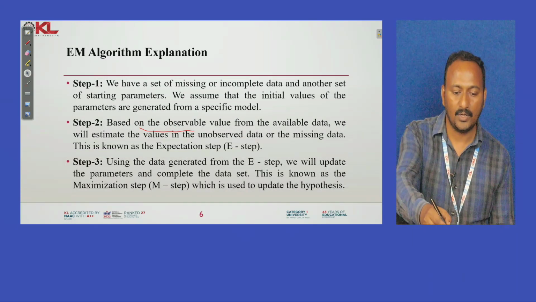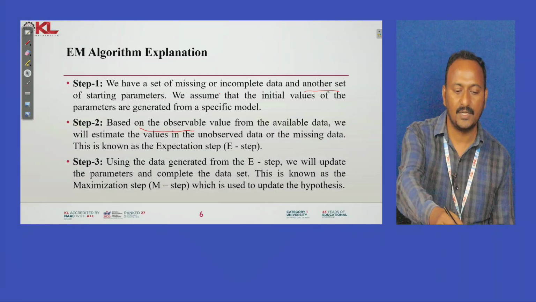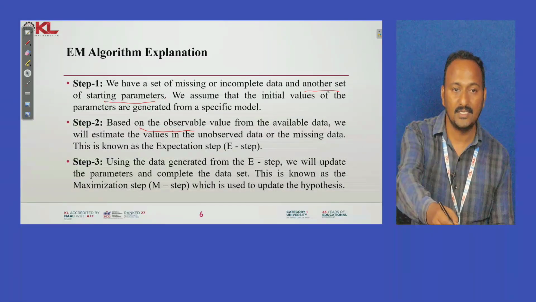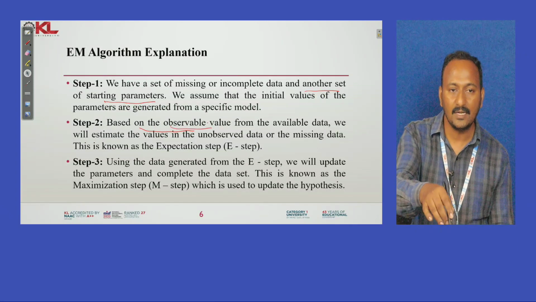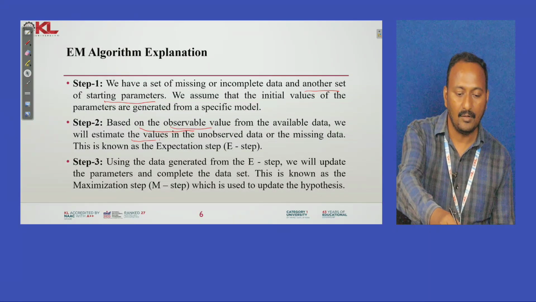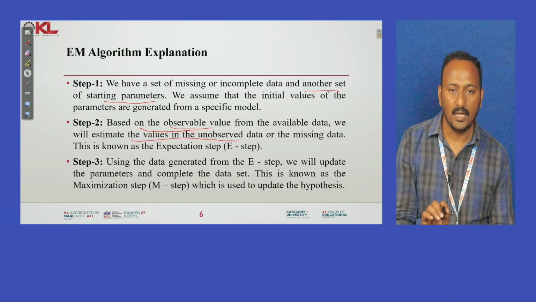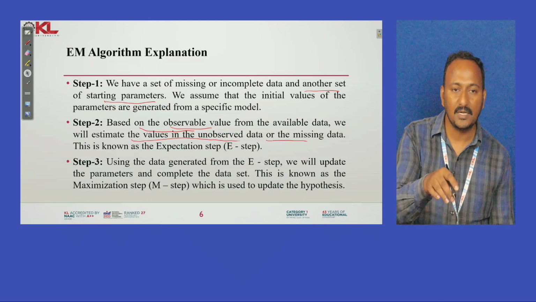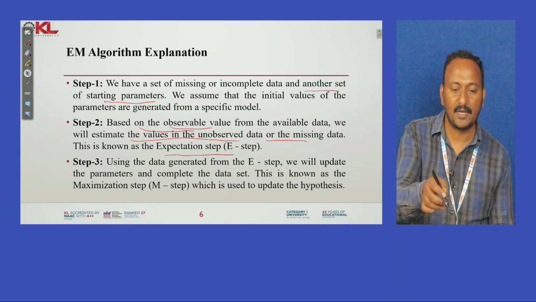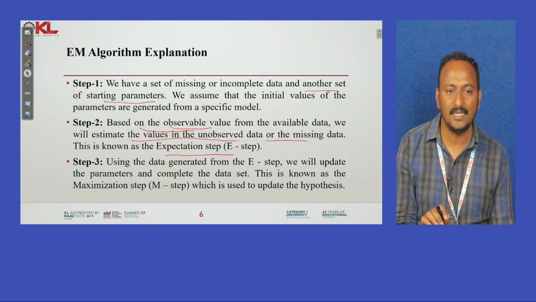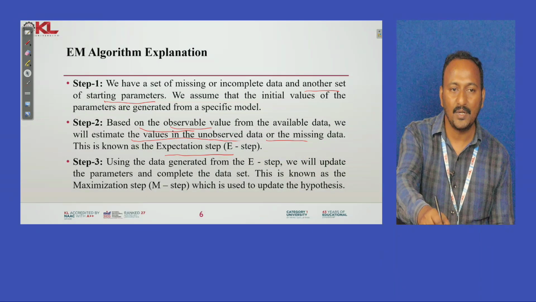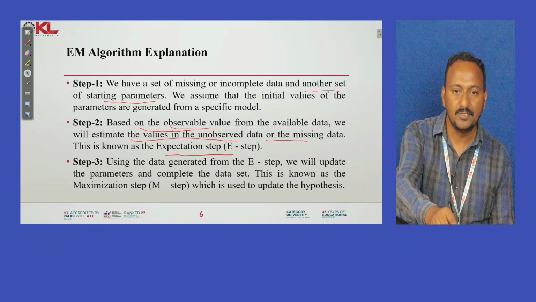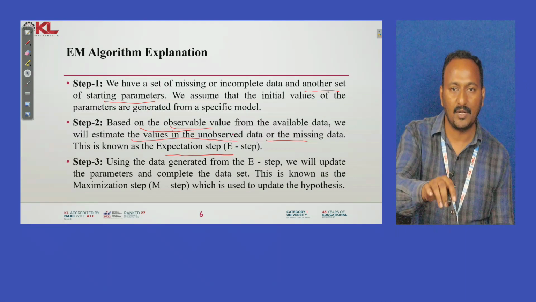Whatever starting parameters we considered, with the help of these starting parameters and the observable data we have, we estimate the values for unobserved or missing data. This particular step is known as the expectation step, or we simply call it the E step. It means that in the expectation step, we estimate the unobservable data by using observable data and the starting parameters we have.